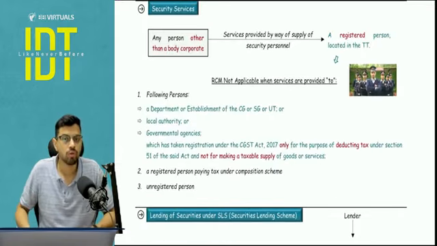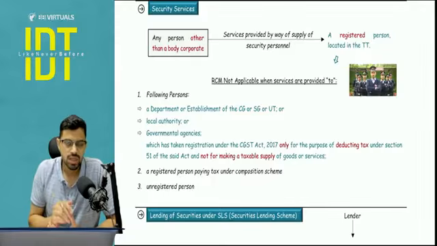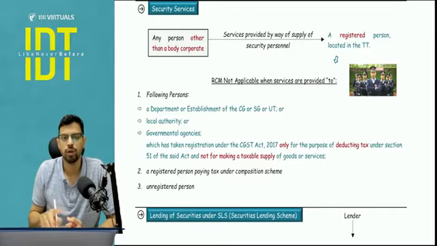Okay. Next, I want to move to the security services. Security services means security personnel are provided. Who is the provider? Any person other than a body corporate. So it can be an individual, it can be a partnership firm, it can be a Hindu undivided family. Company and LLP, no, not allowed.